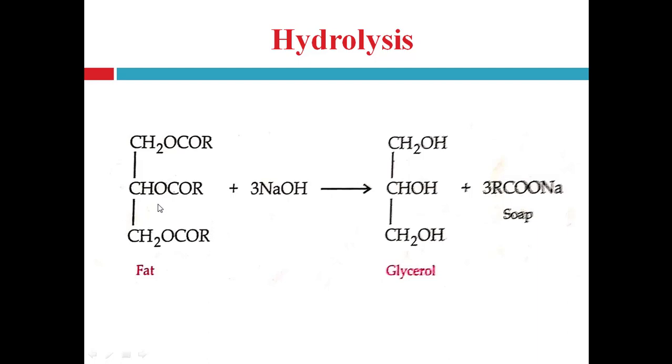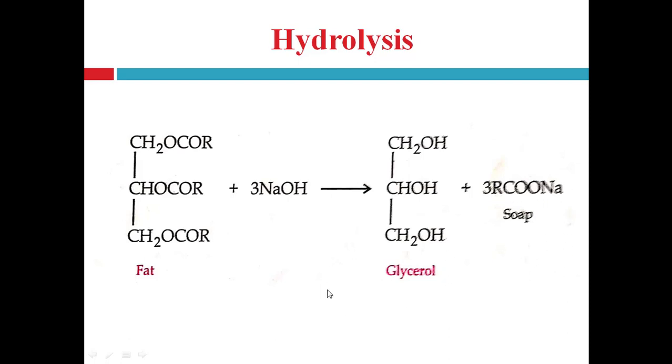So when fat undergoes hydrolysis with the help of sodium hydroxide, it results in the cleavage of the ester linkage. The ester linkage gets broken down and gives glycerol and salts of long chain fatty acids, that is, sodium salt of long chain fatty acid. This is also known as soap.